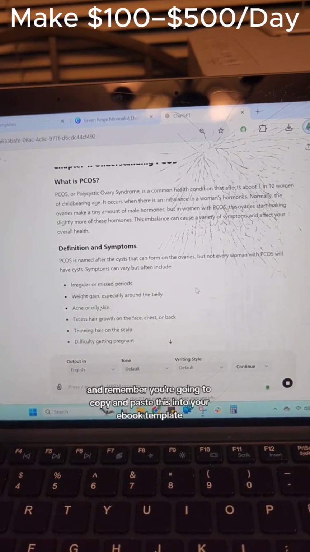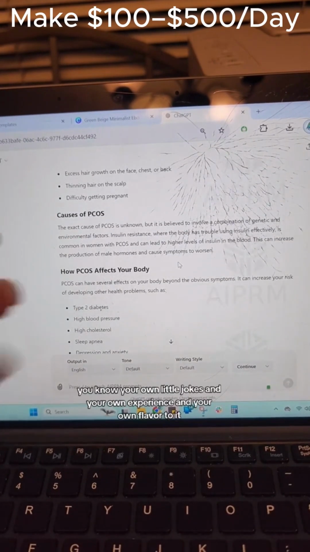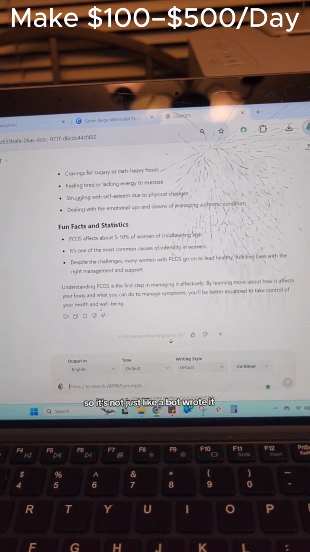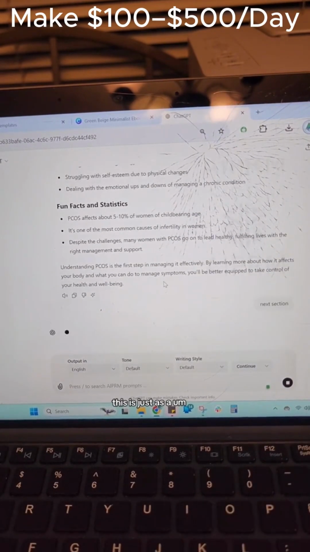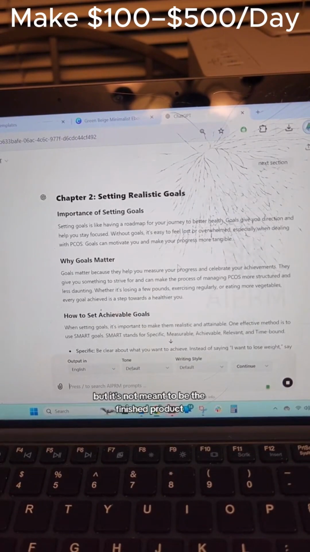Remember, you're going to copy and paste this into your ebook template, but you are going to go through, read it, add your own little jokes and your own experience and your own flavor to it. So it's not just like a bot wrote it. You want it to sound like you. This is just a helpful template for you so that you can write it faster, but it's not meant to be the finished product.